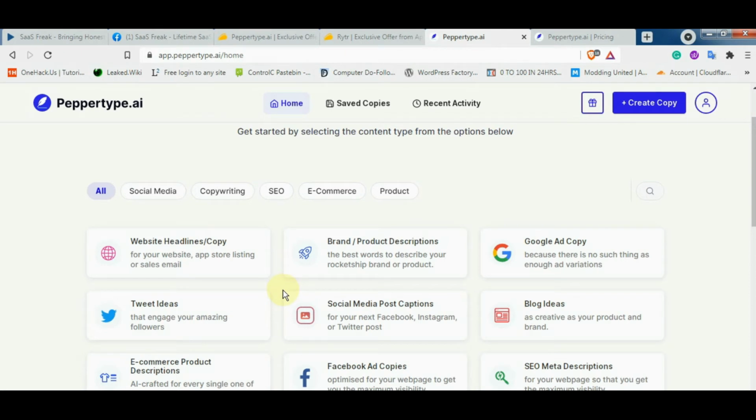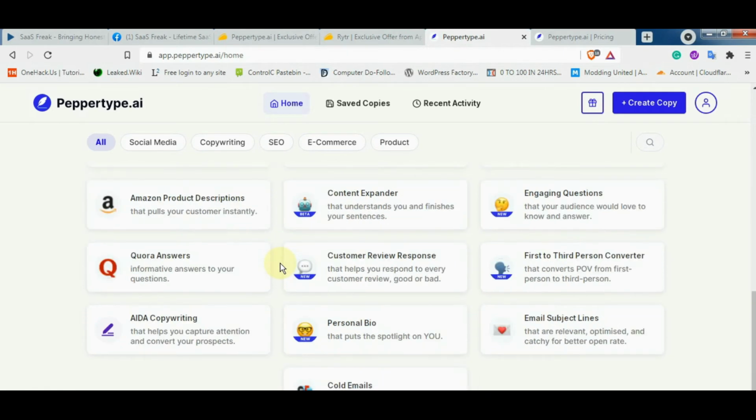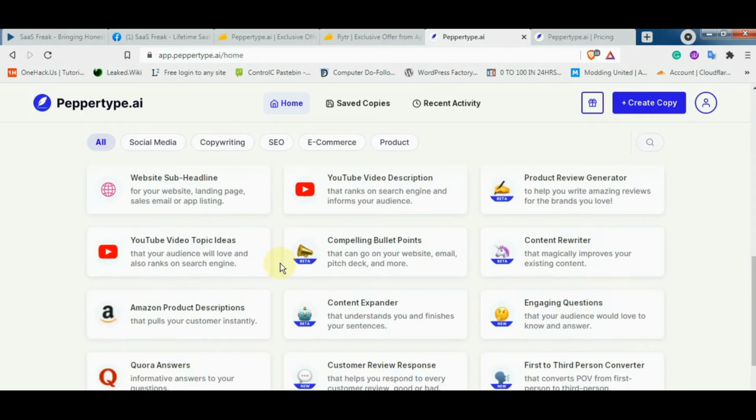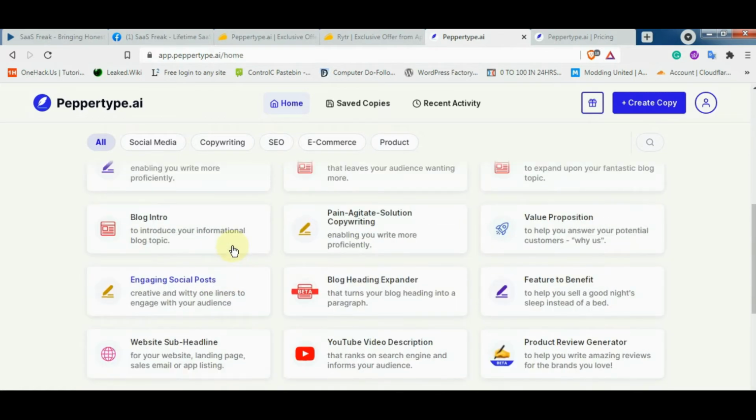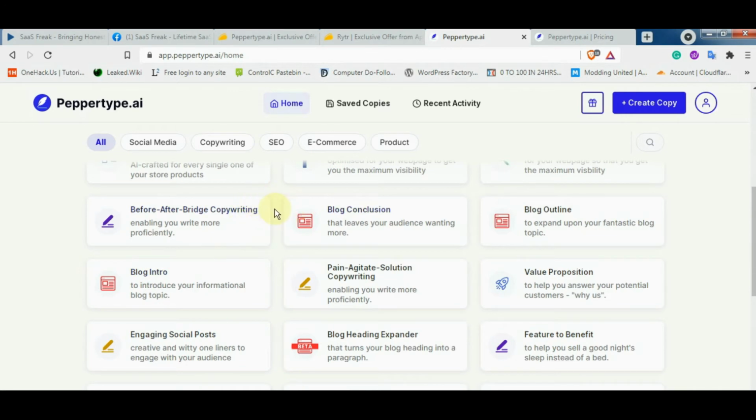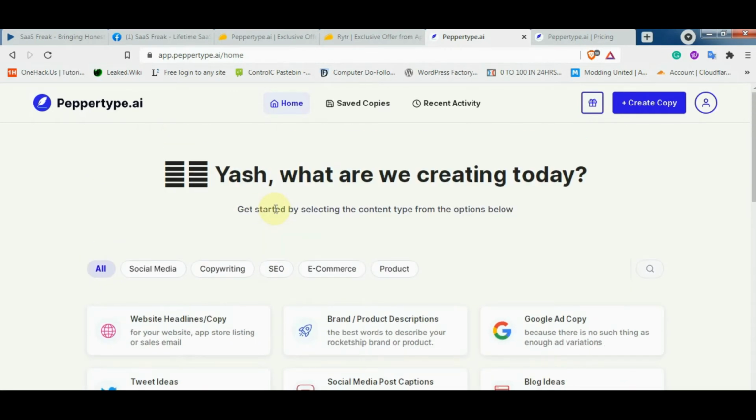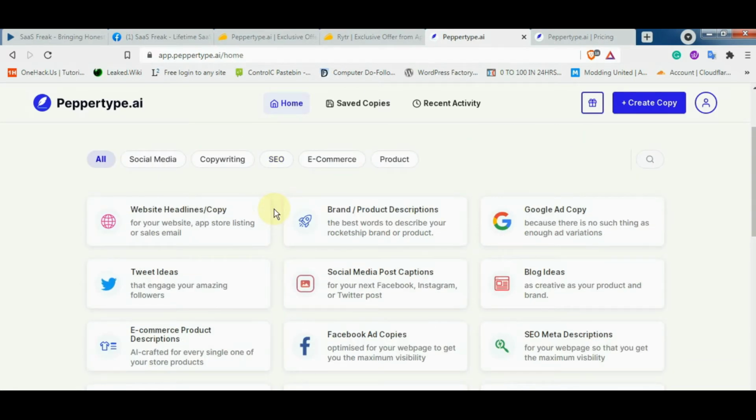I am missing one use case that is very important from my perspective, that is blog section writing. That is present in Writer, Writesonic, etc., but it's still not present in peppertype.ai. That is something you will definitely need when writing a blog post using peppertype.ai. However, they have blog conclusion and blog intro, but blog section writing needs to be added. Okay, so now let's look into these use cases and check the quality of them.